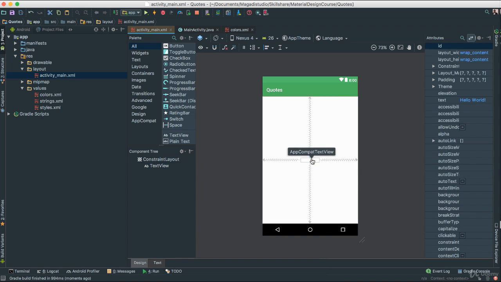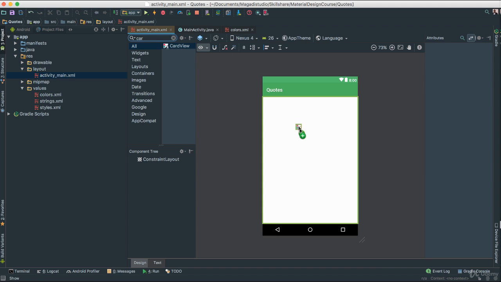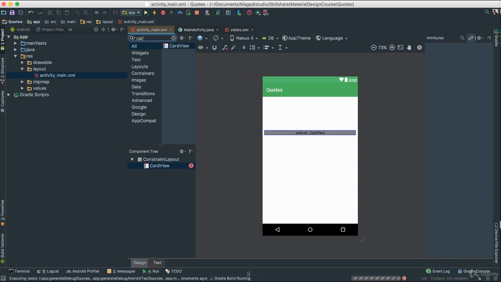So I'm going to go ahead and delete this. I don't want that hello because we are going to design our screen ourselves. Okay, so once you've done that, go to the top here where it says palette. Click in the search. I'm going to find a card view. Now, when you see this card view, just drag and drop in the middle. It will take a few seconds because things are happening in the background in our IDE because we're importing all of the libraries that will allow us to use the card view.